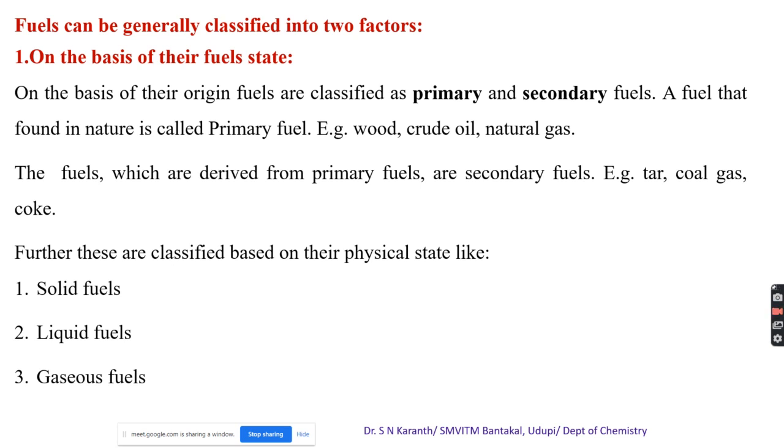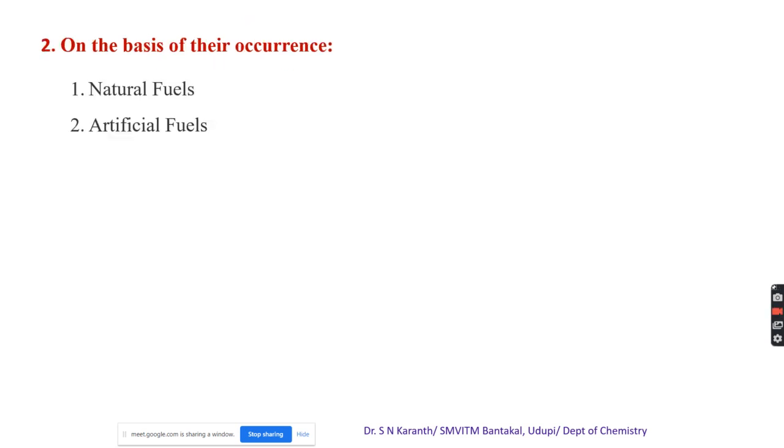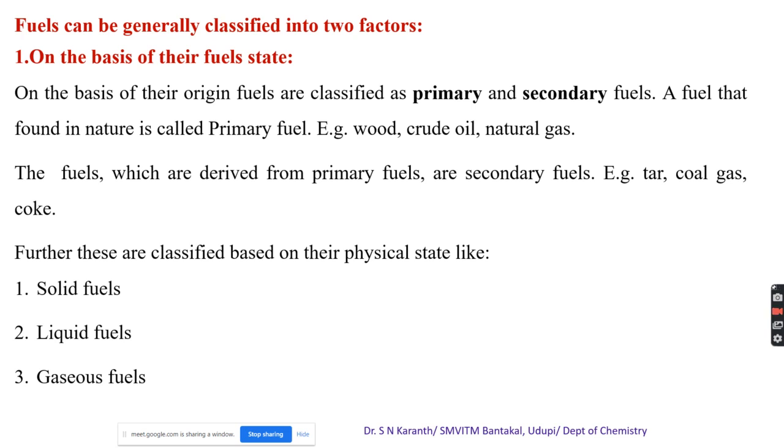One is on the basis of their origin, how they originate. Based on that, we classify the fuel into primary fuel and secondary fuel. The same way, classification on the basis of occurrence is natural fuel and artificial fuel. The man-made fuel is usually called an artificial fuel, and the fuel obtained from nature is called a natural fuel. So on the basis of their origin, fuels are classified as primary and secondary fuels.